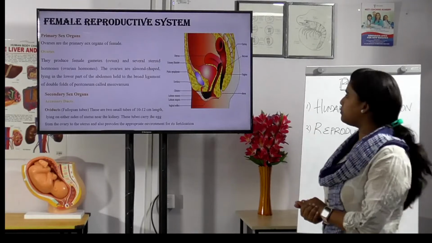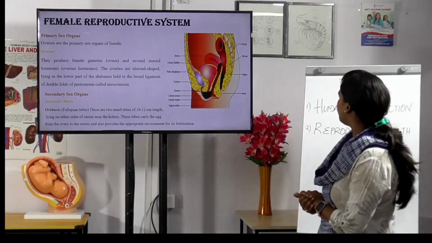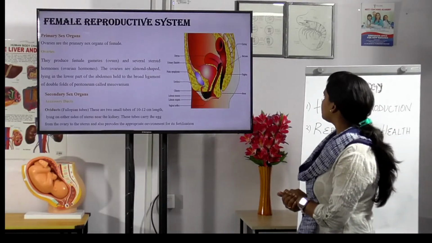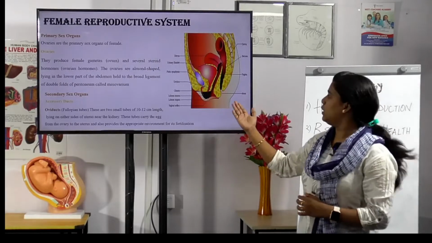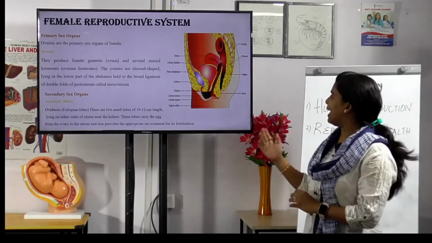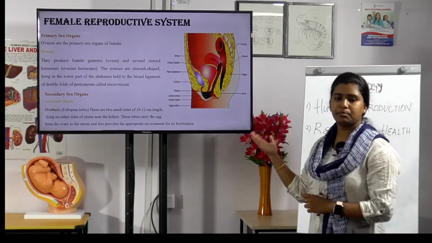Almond shaped. Where is the ovary? Okay, ovary is not given here. It is almond shaped, lying in the lower part of the abdomen, held to the broad ligament of double folds of peritoneum called mesovarium. And the secondary sex organs include accessory ducts.